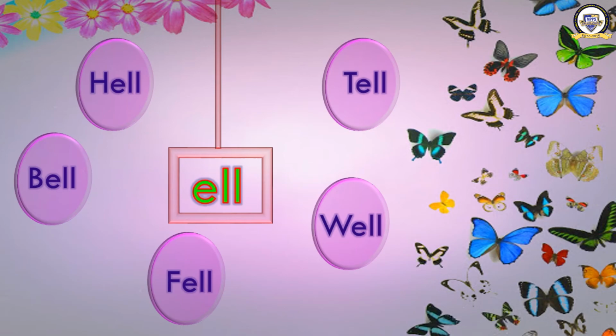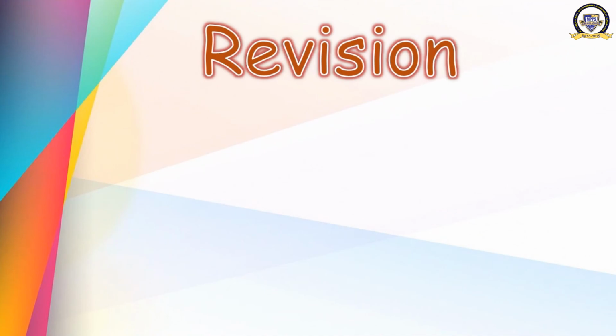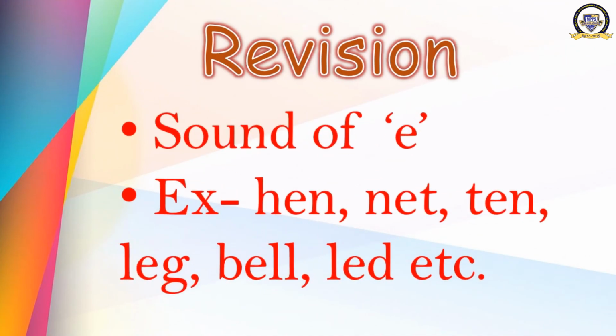Right? We have completed Unit number 4. Okay, let us have a revision of what we have learned now. We have learned the sound of E. What are the words which can be made with E? Hen, net, ten, leg, bell, led, etc. These words can be made with E and the sound is A. Okay, we have completed the chapter.